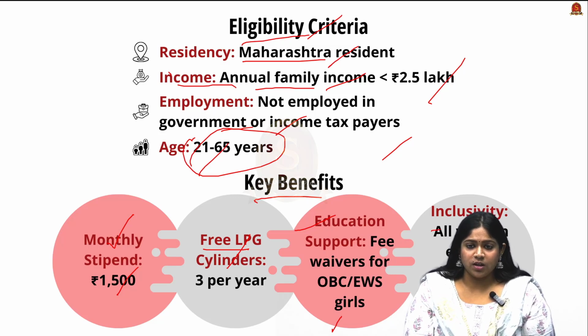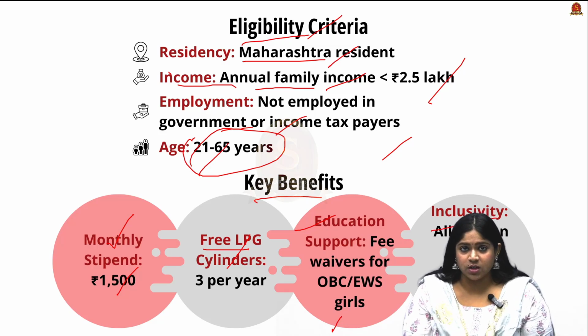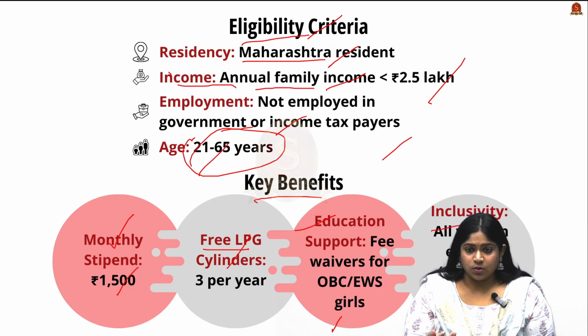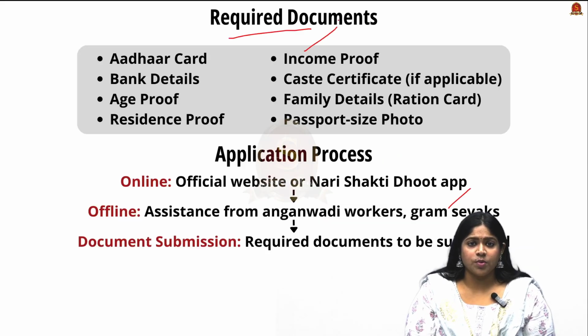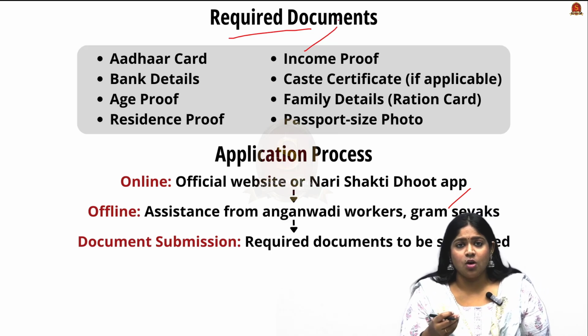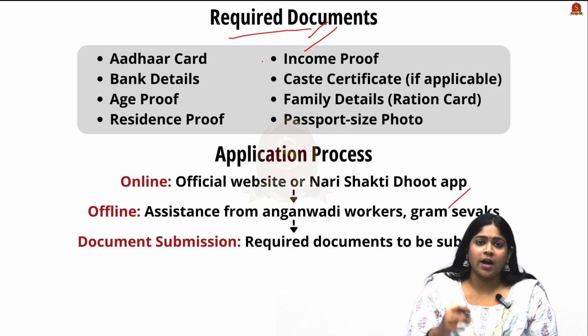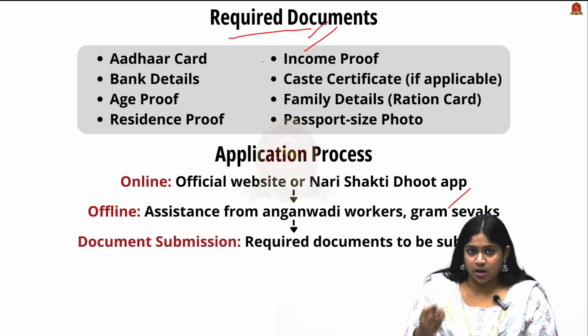And looking into inclusivity, all women are eligible, whether married, widowed, divorced, destitute, and so on. Now looking into the required documents, since the article revolves around the concern of ineligible beneficiaries, these are the required documents which will be highly scrutinized when there is a complaint.